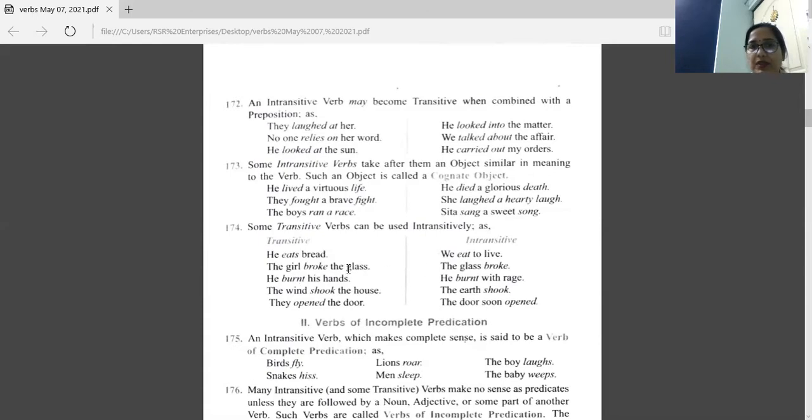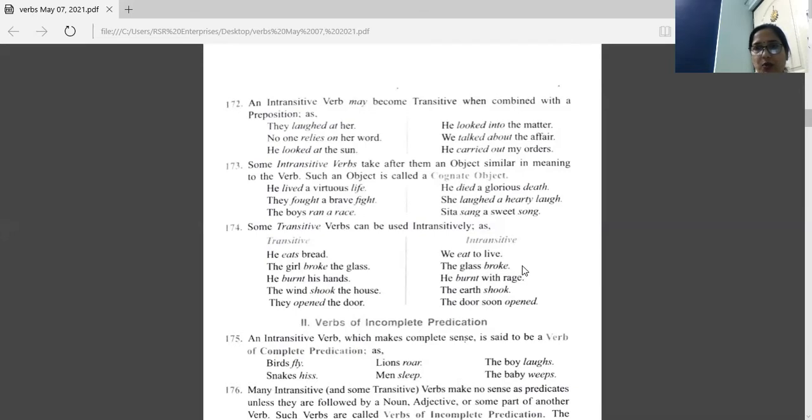The girl broke the glass. After broke, this verb, you have an object, the glass. So this is transitive. Using the same verb, we can make it intransitive: The glass broke. After this verb, you don't have any object. So this is intransitive, and this sentence is giving a complete meaning.